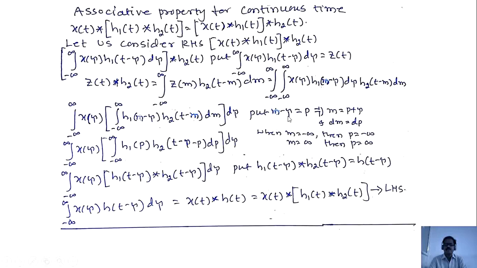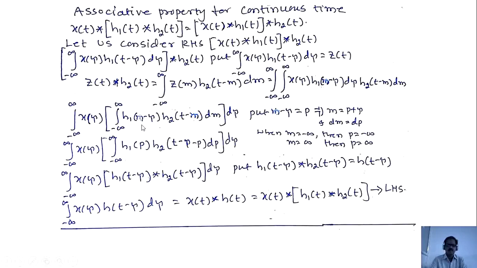We are substituting m minus tau equals p. Differentiate m with respect to p, we get dm equals dp. When m equals minus infinity, p equals minus infinity; m equals plus infinity, p equals plus infinity. Substitute all these here.